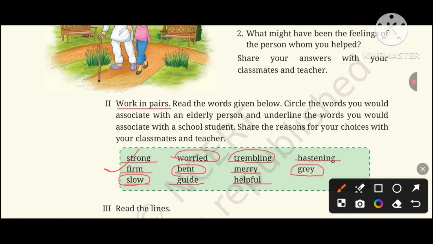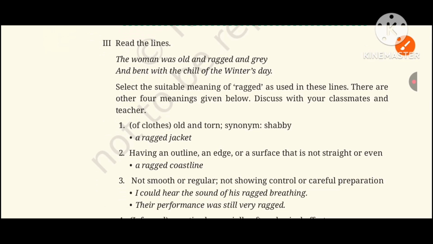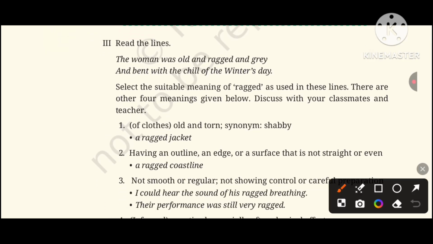So here we have done this activity. Now let's go ahead. Read the lines. The woman was old and ragged and grey, and bent with the chill of the winter's day. Select the suitable meaning of ragged as used in these lines. There are other four meanings given below. Discuss with your classmates and teacher.